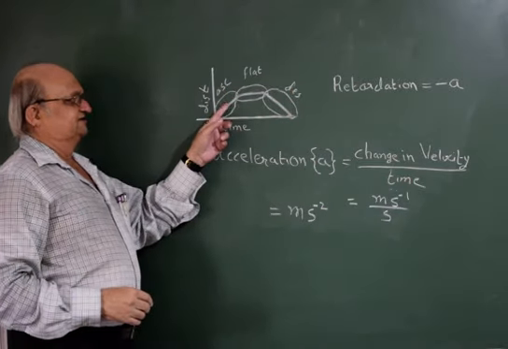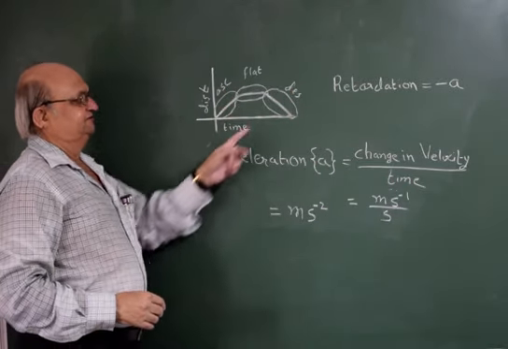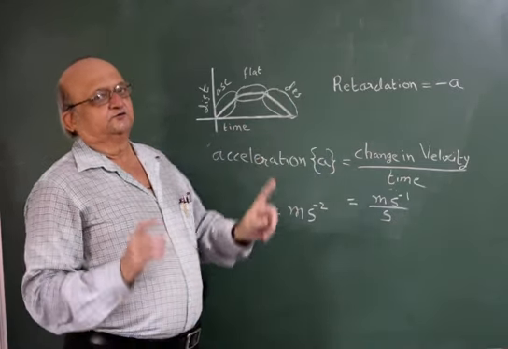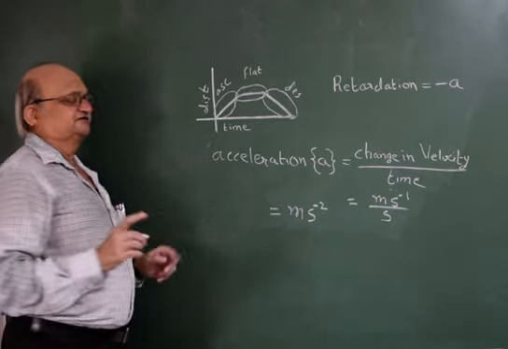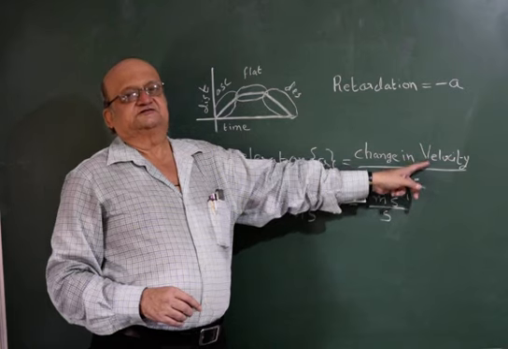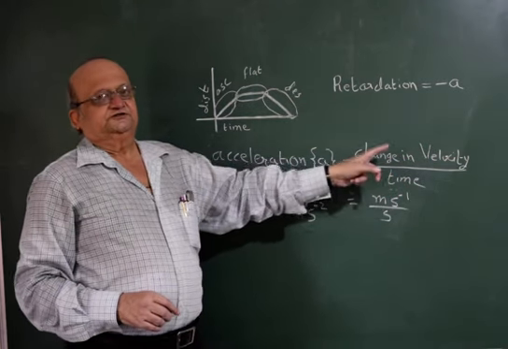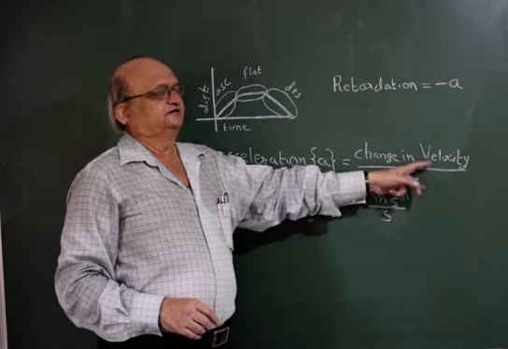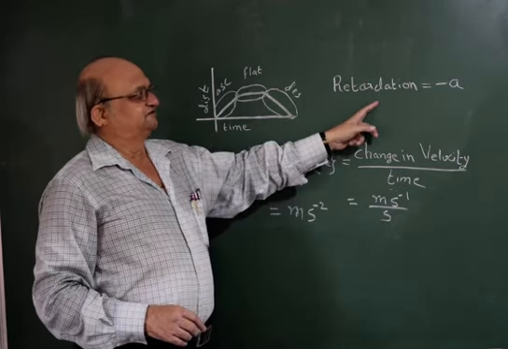So when the speed is increasing, we call it acceleration. When the speed is decreasing, we call it retardation. Only thing is, we do not consider speed here, we consider velocity. So the increase in velocity, acceleration, a reduction in velocity, a retardation.